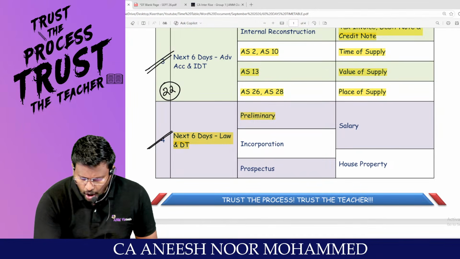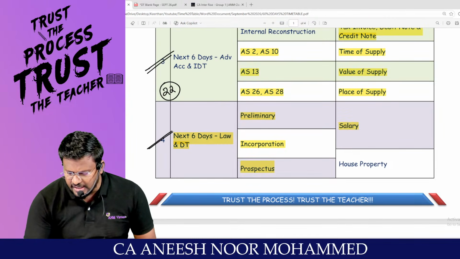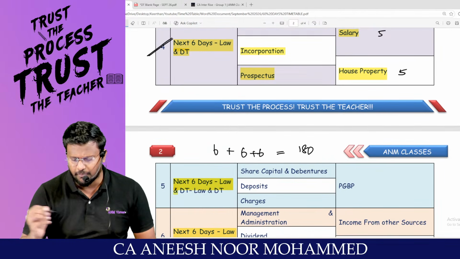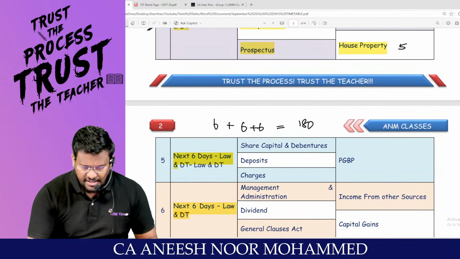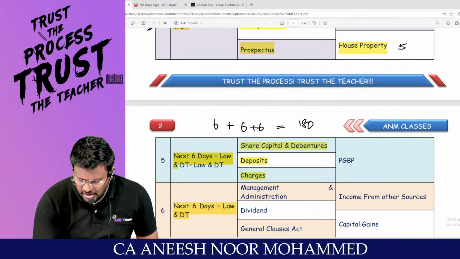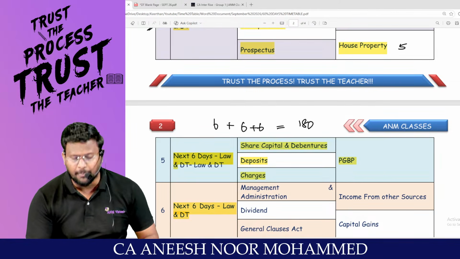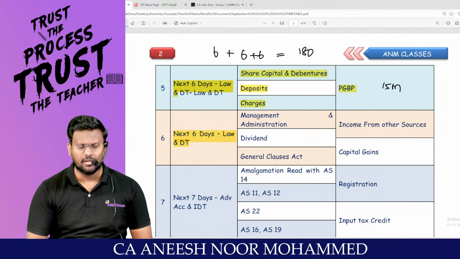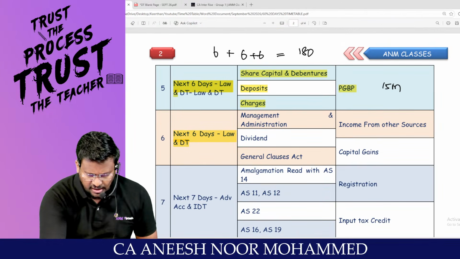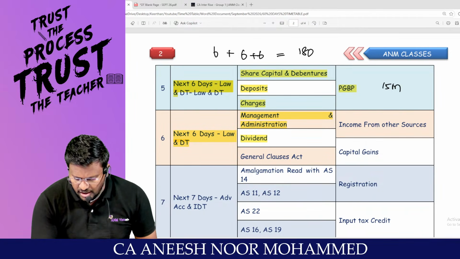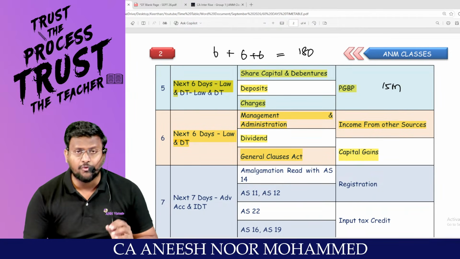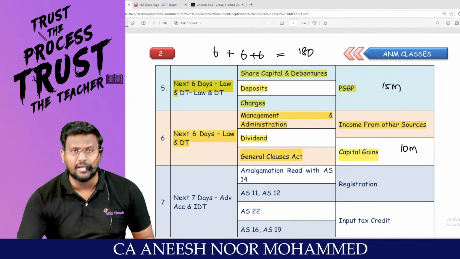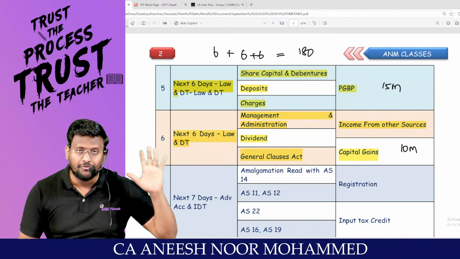Every day morning, prepare law, like preliminary, incorporation, prospectus. And in DT, salary and house property. As we all know, 5 marks will come from salary and 5 marks from house property. Next 6 days, share capital and debenture, deposit and charges. And only one chapter from DT, that is PGBP. This will come for 15 marks in examination, my dear lovable students. For the next 6 days, management administration, dividend, General Clauses Act, and IFOS and capital gain, a very important slot. This will come for nearly 10 marks of your 50 marks in DT.